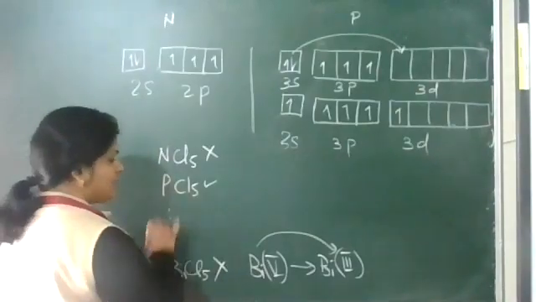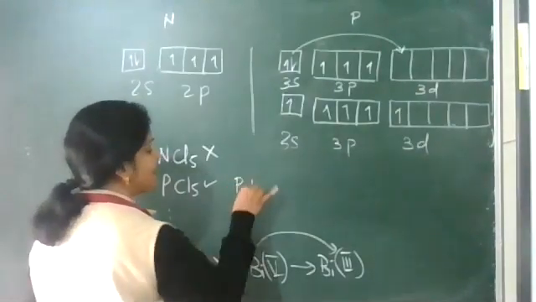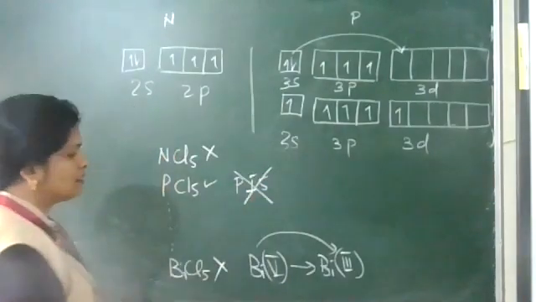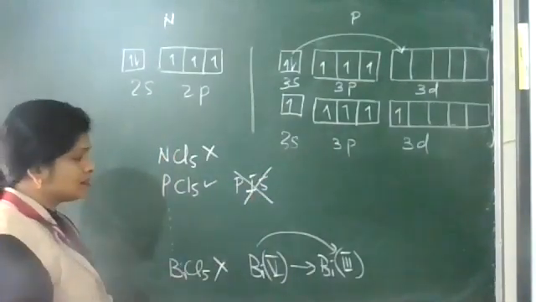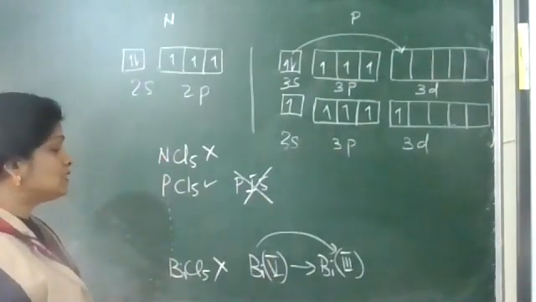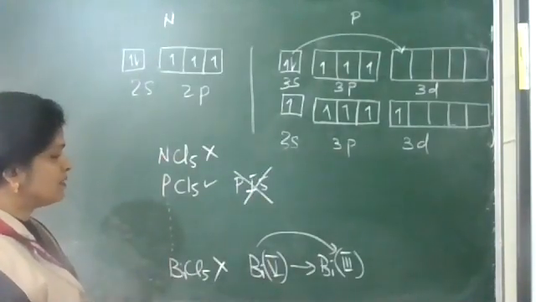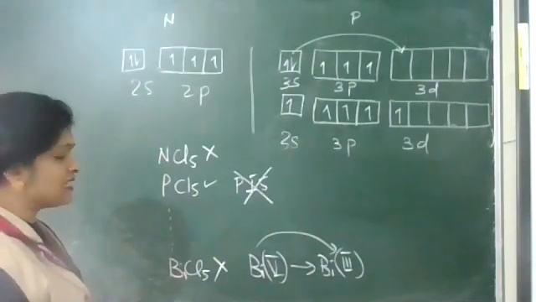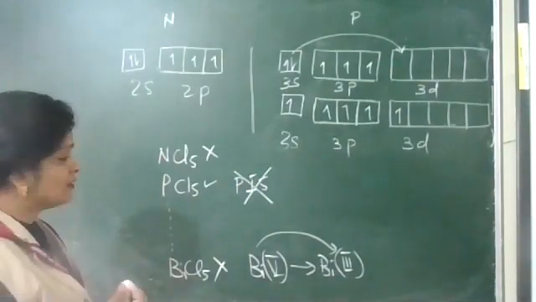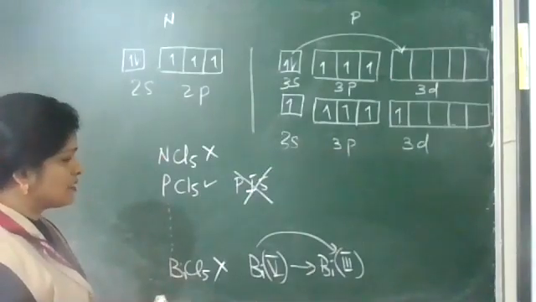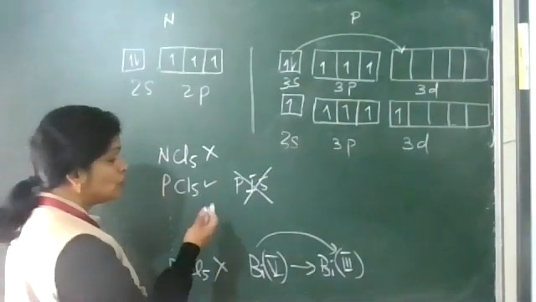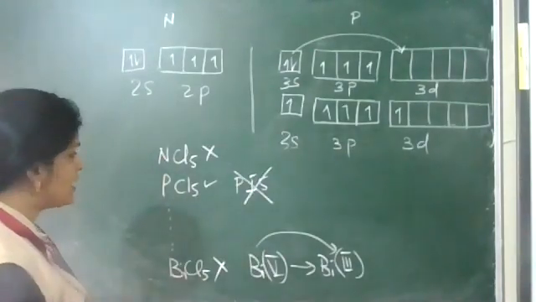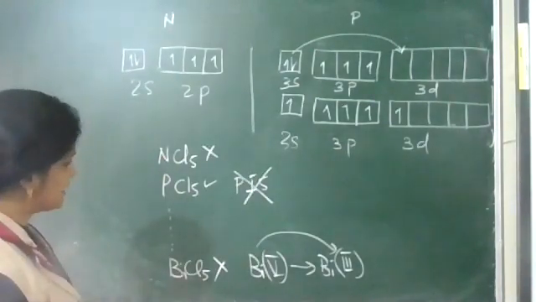And PCl5 is a compound, but PI5 does not exist. Why? Because I atoms are so big. So these 5 big I atoms are not held by the center phosphorus. Phosphorus compared to this I, phosphorus is very small. The small phosphorus cannot hold all those big 5 I around it. So PI5 does not exist.